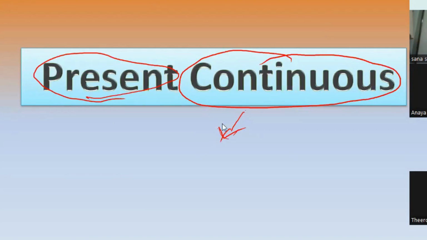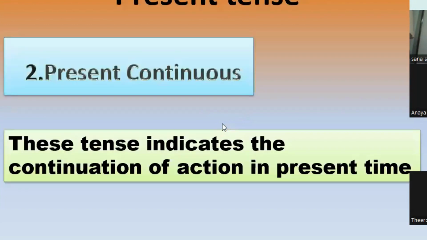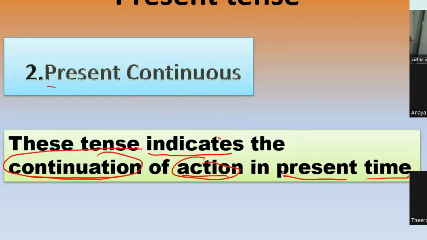Okay, so what is present continuous tense? What does it tell us about? It indicates the continuation of action in present time. The continuation of actions in the present time.